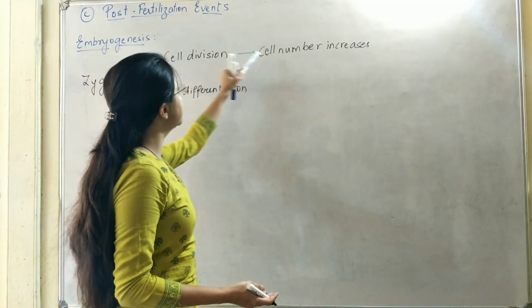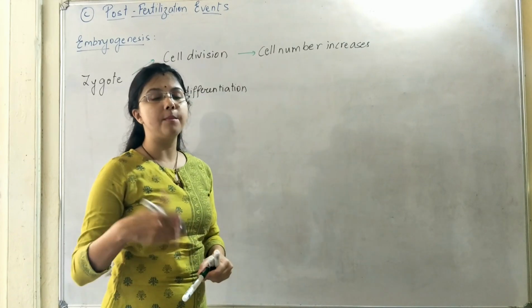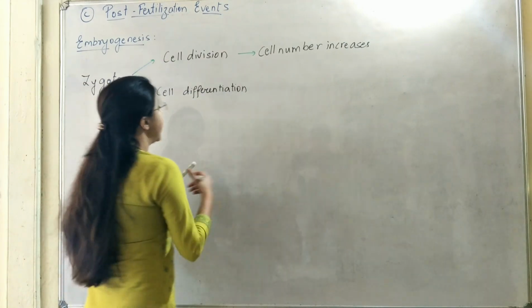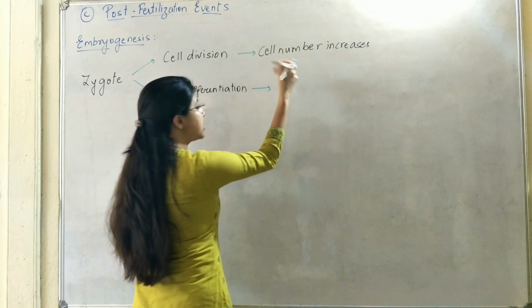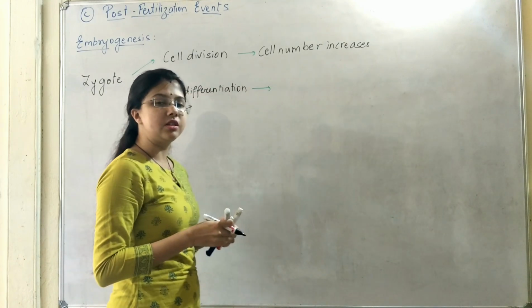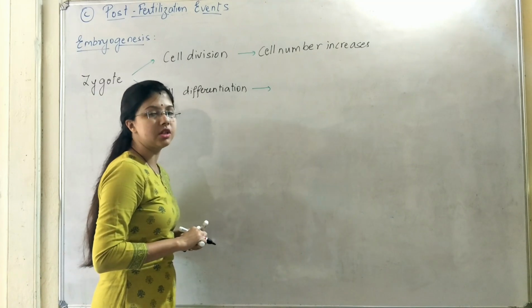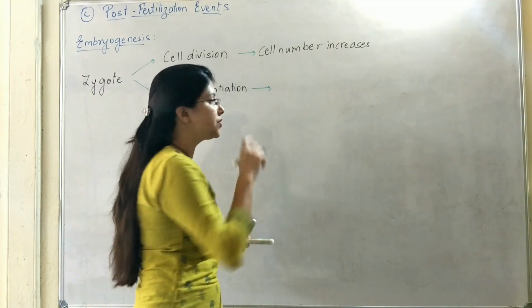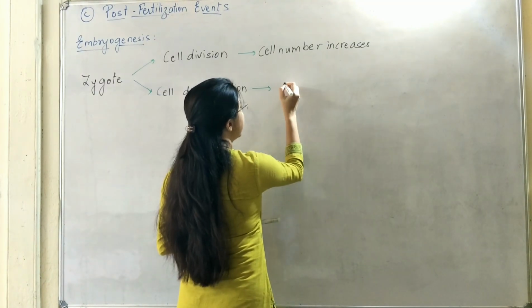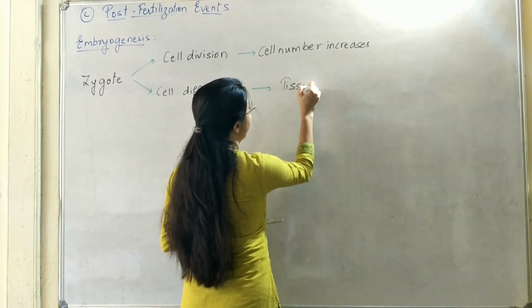So if cell division is taking place, ultimately the number of cells will increase, whereas the new cells which are formed will undergo a process called differentiation. And when differentiation of cells takes place, tissue and organ formation occurs.